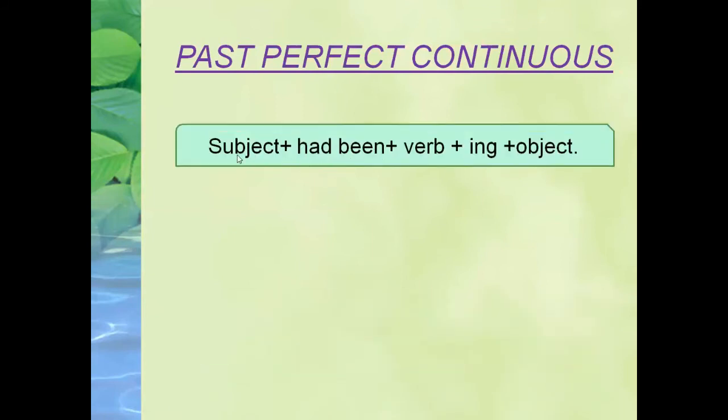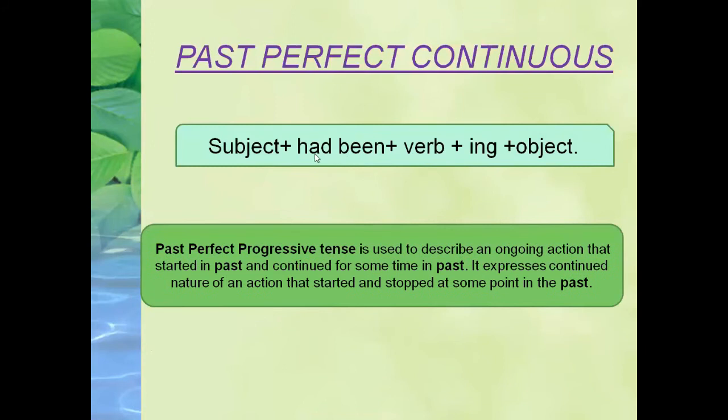We have subject, then had been, then verb, and then ing with the object. This is the construction of the sentence. Okay. Now, what is the definition? Past perfect progressive. Okay, students.